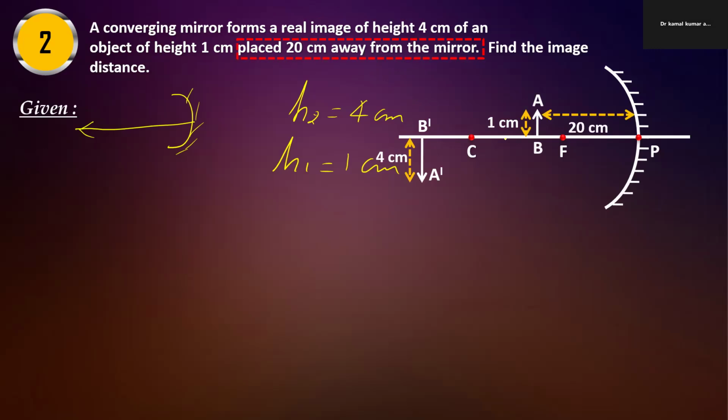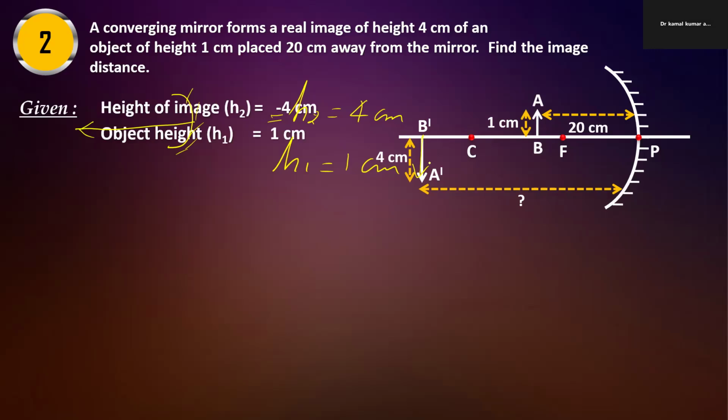So what we will do, the height of the image we take 4 centimeter, but we will take negative 4. Why? Because it is below the principal axis.